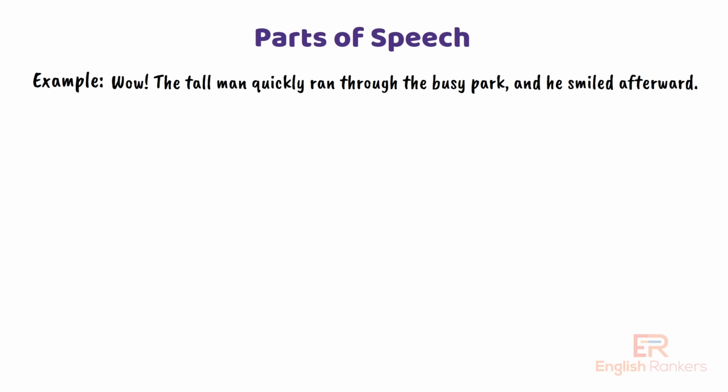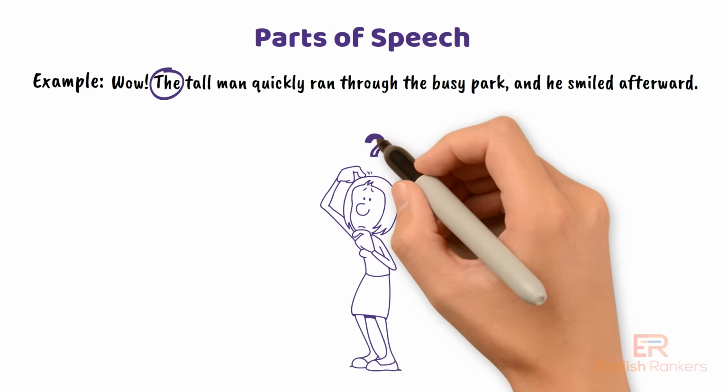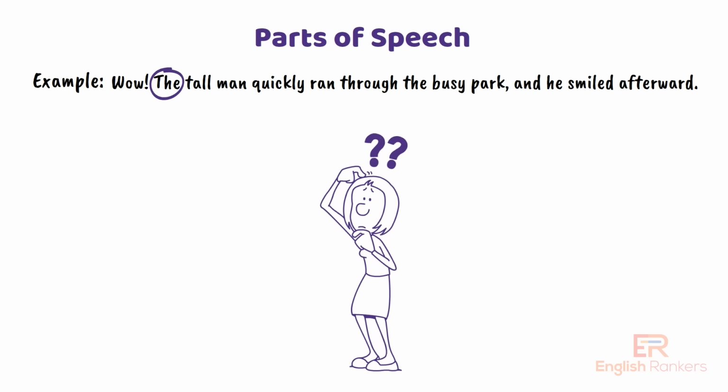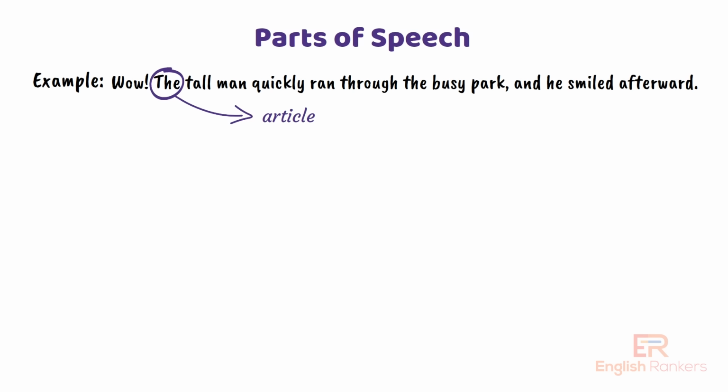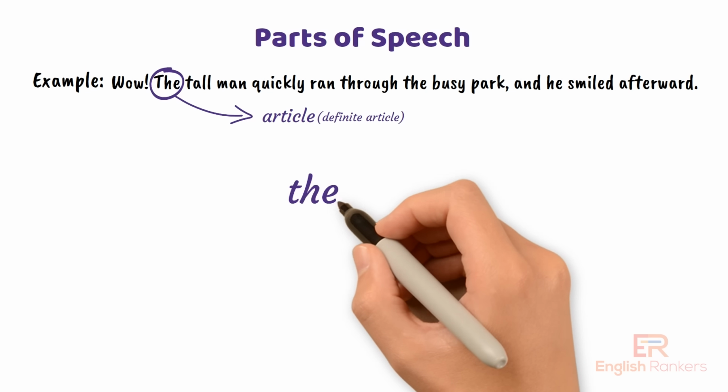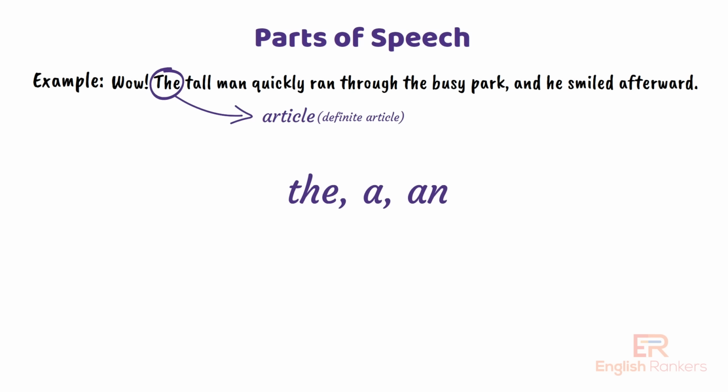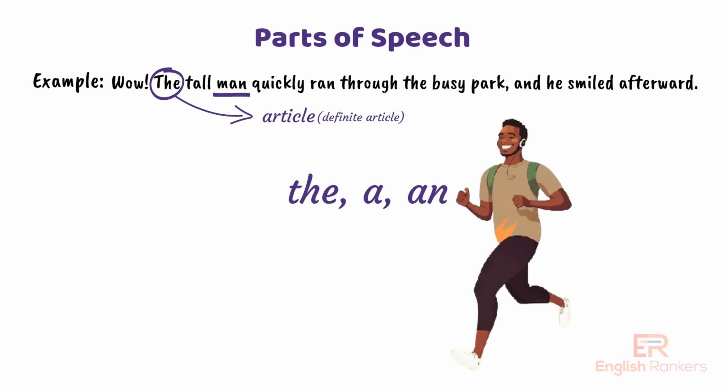Now the second word, the. What about the? Where does it belong? The is an article, specifically a definite article. Articles like the, a, or an are used to specify nouns. The points to a particular man in this sentence, so it helps us know we are talking about one specific man, not just any man. We can keep the in the adjective category or put it in a new category, determiner.